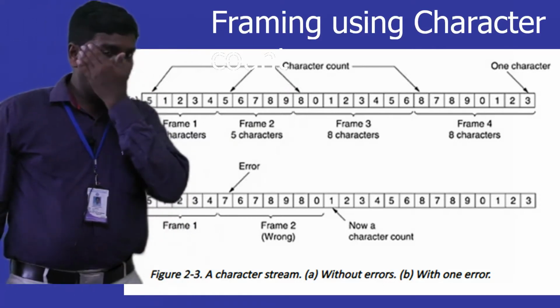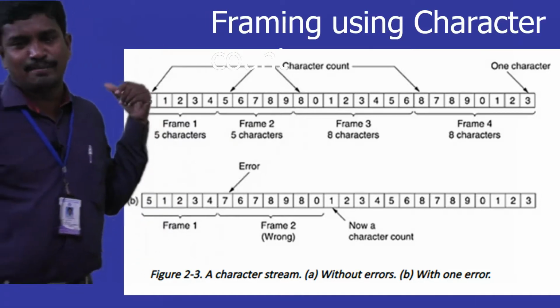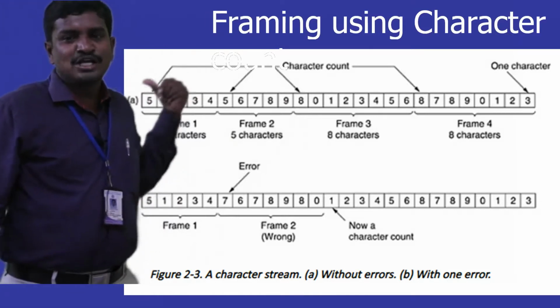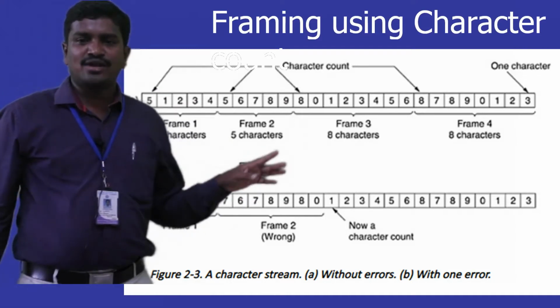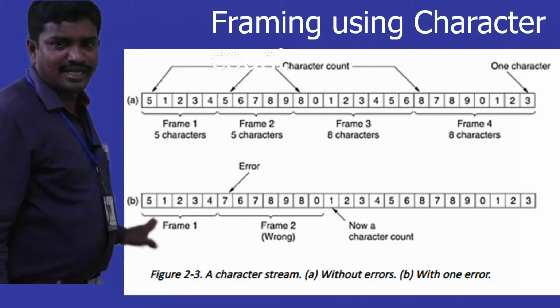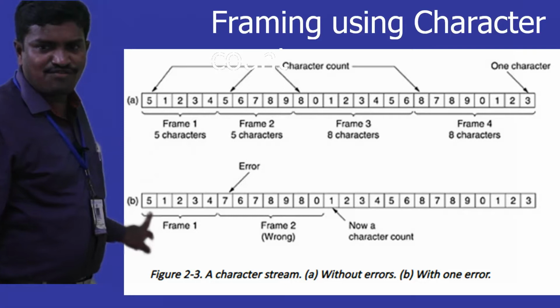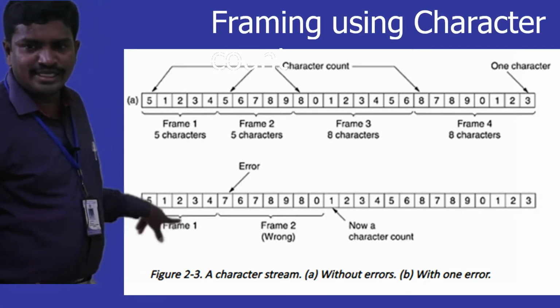But the problem with this methodology is when the count itself is corrupted, whenever the packet is traversing from the source to destination, the entire concept collapses. I repeat, we have sent properly, let us say this example we take, B example, we have 5 first, then okay, it is received as it is.